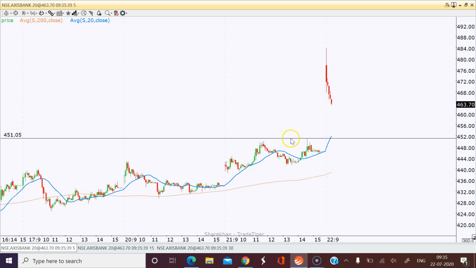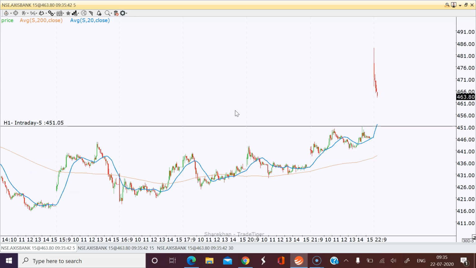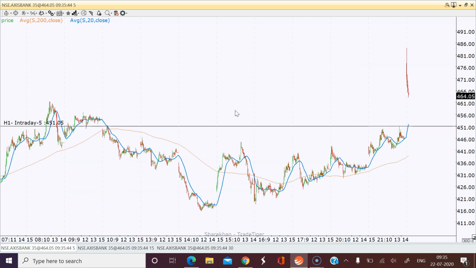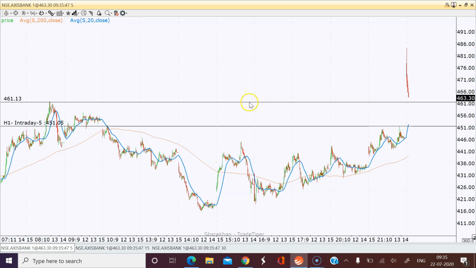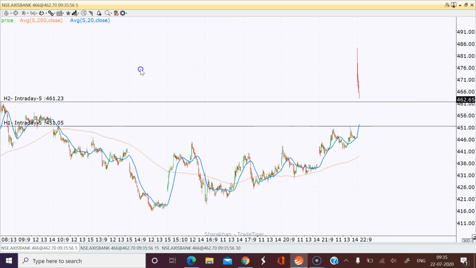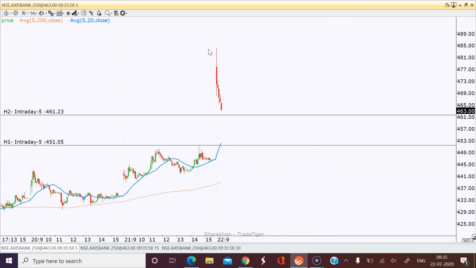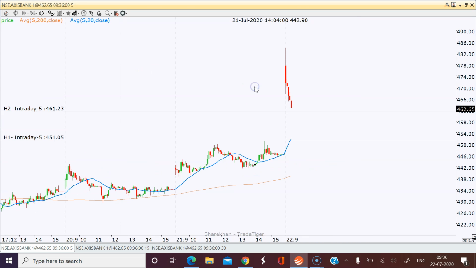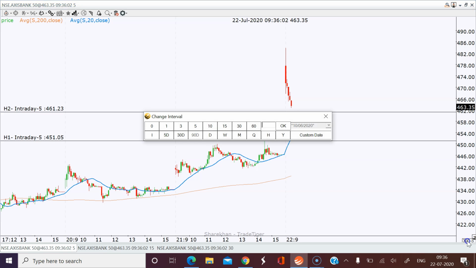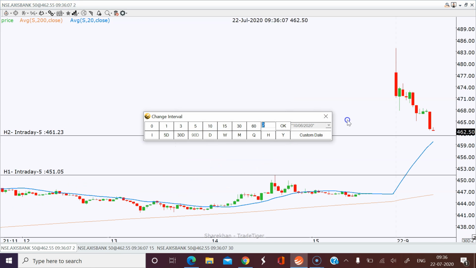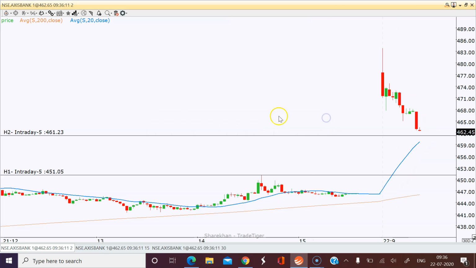I'm just waiting for the midpoint, but we need to see whether it will hold there or not. This is the recent support, a 2 weeks back support, 461. If it holds and takes one small green candle also, I'll go ahead and buy. This is the 2 minutes chart.